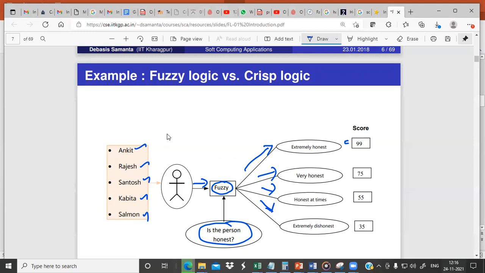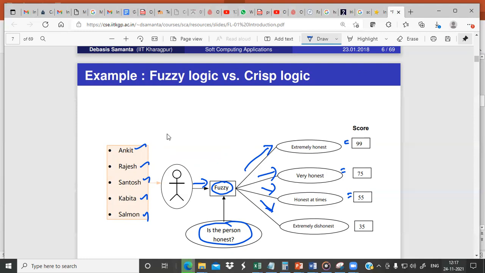If somebody's degree of honesty is above 75 and less than 99, then we say that they are very honest. If somebody's degree of honesty is greater than or equal to 55 and less than 75, then we say that they are honest at times. If somebody is less than 55, we say that they are extremely dishonest.